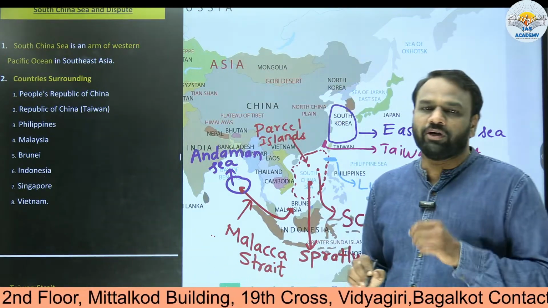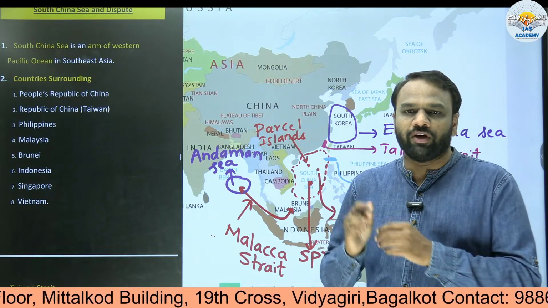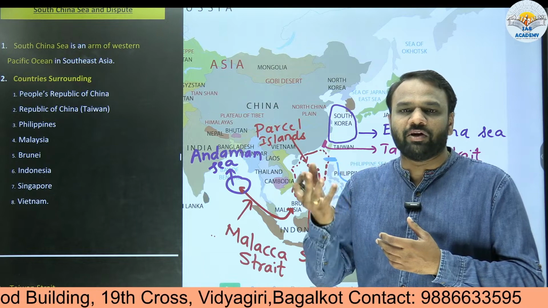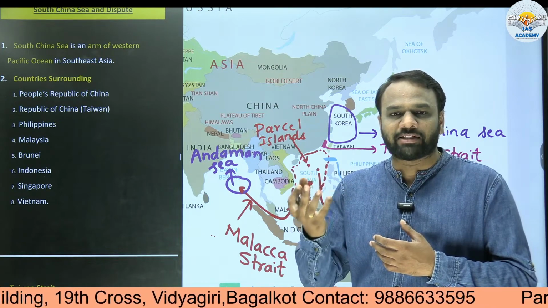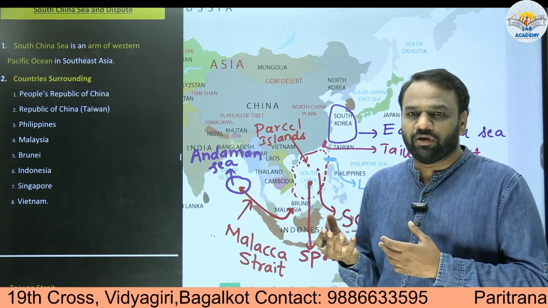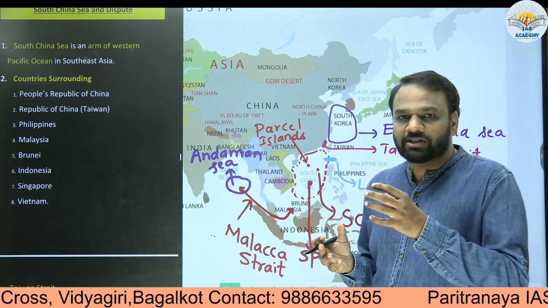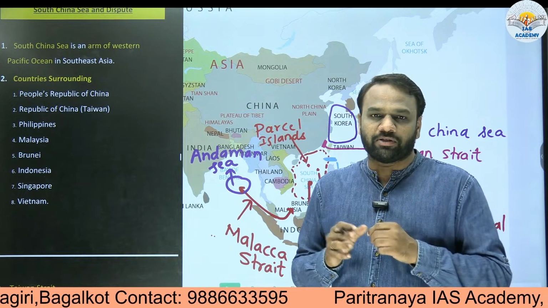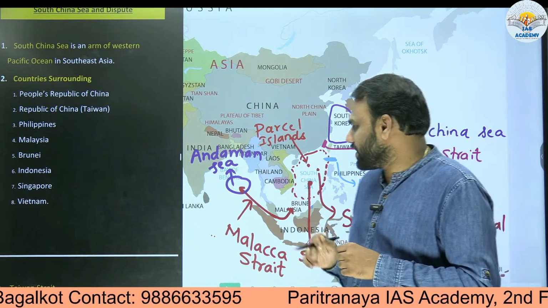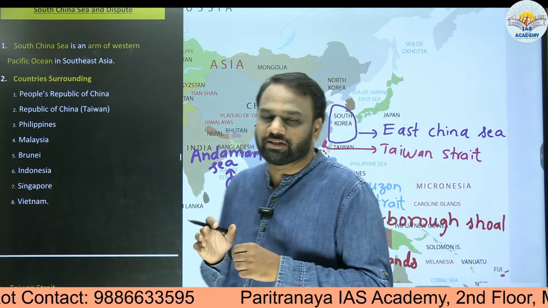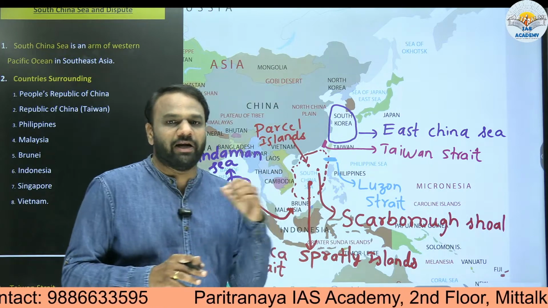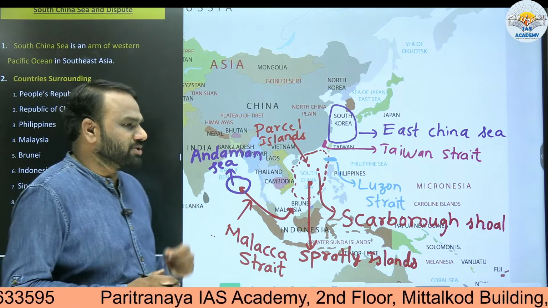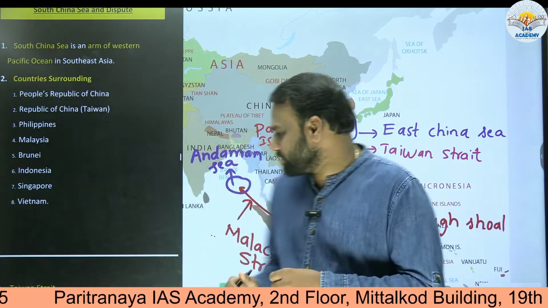This is a very important topic. If you look at the previous year question papers, UPSC often asks questions like countries surrounding Mediterranean Sea, countries surrounding Black Sea, Caspian Sea, and so on. In that context, it focuses on the seas which are part of the global trade routes. This South China Sea is also an important part of the global trade route. So it's very important. We need to understand the countries surrounding South China Sea. Which are the countries surrounding South China Sea?